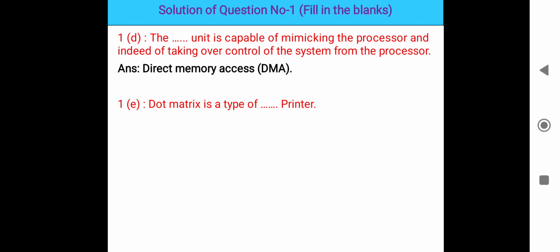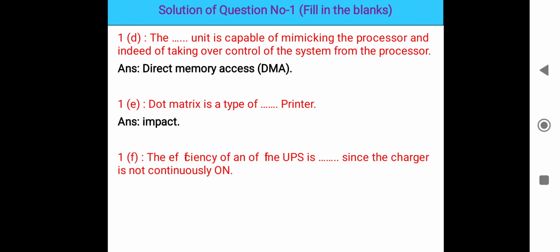Next, dot matrix is a type of dash printer. Dot matrix is a type of impact printer. The efficiency of the UPS, uninterruptible power supply, is dash since the charger is not continuously on. If the charger is not continuously on, therefore the efficiency will be high. Highly efficient, because the charger is not continuously on, so definitely the efficiency will be high.